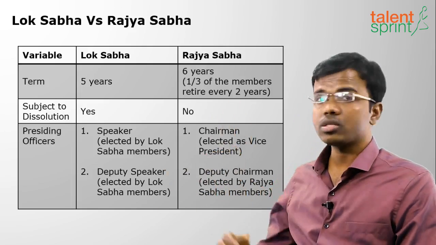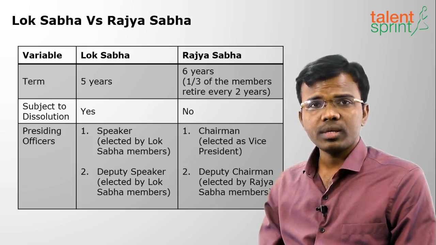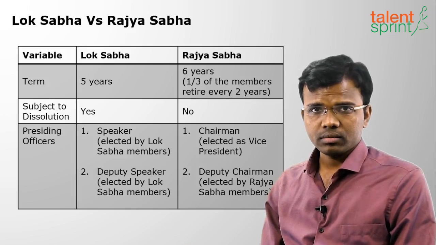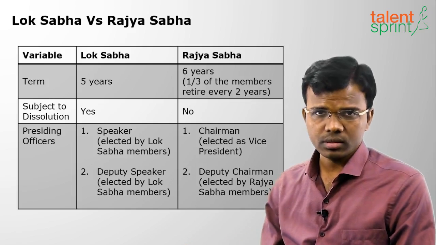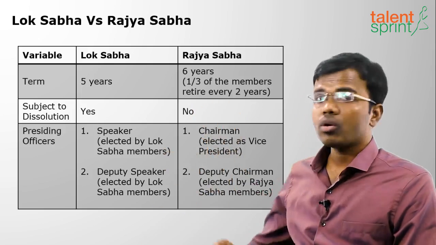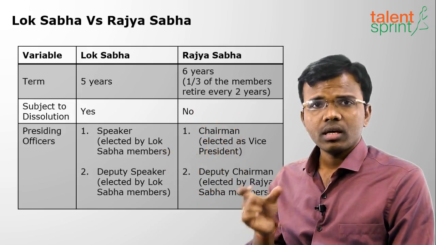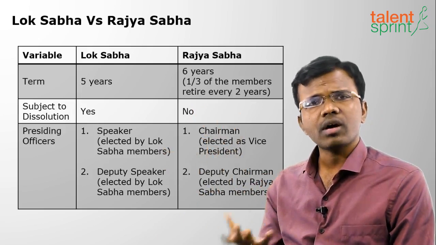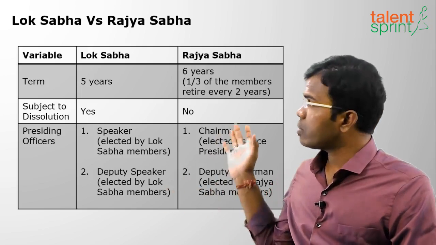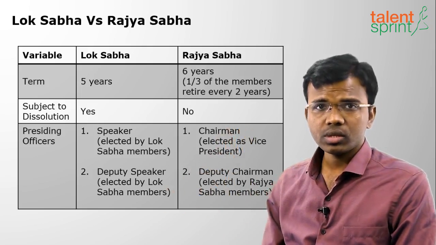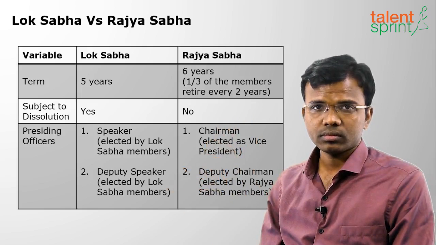But the Lok Sabha case is not like that. After 5 years, everyone has to be elected again, either new members or old members. That's why Lok Sabha is subject to dissolution. Dissolution means it can be empty. That means after every 5 years Lok Sabha will be empty. But Rajya Sabha cannot be empty, so it is not subject to dissolution.